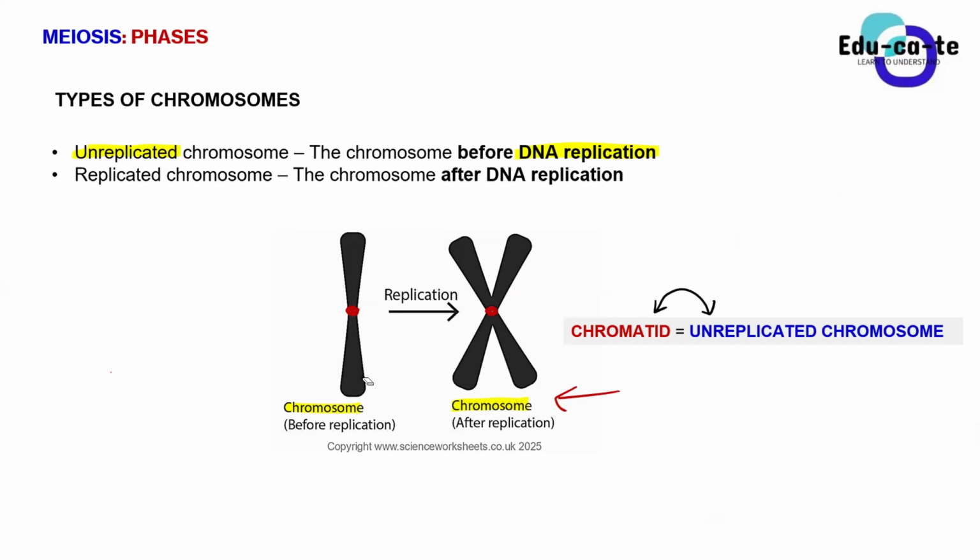Does this kind of make sense, guys? Yeah, it's quite difficult, Connor, to adjust from chromatid to just saying it's a chromosome. But at this point, you need to recognize it as a chromosome. Don't call it a chromatid anymore. Once you reach anaphase 2, start calling it an unreplicated chromosome.